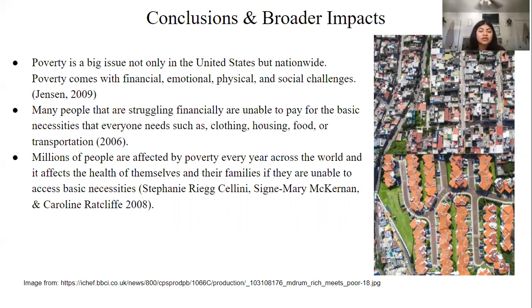Millions of people are affected by it every year across the world, and it affects the health of themselves and their families if they are unable to access basic necessities. In the overhead image of both rich and poor neighborhoods, you can see how they are very different from one another. In the rich neighborhood, you see everything more organized, less crowded, and lots of greenery, and the houses look modern. The poor neighborhood, on the other hand, looks very crowded, not as organized, there's less greenery, and the houses don't look as modern.